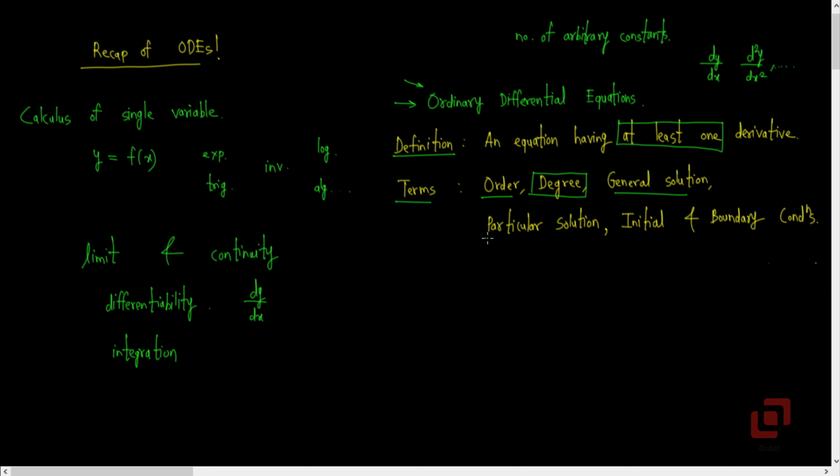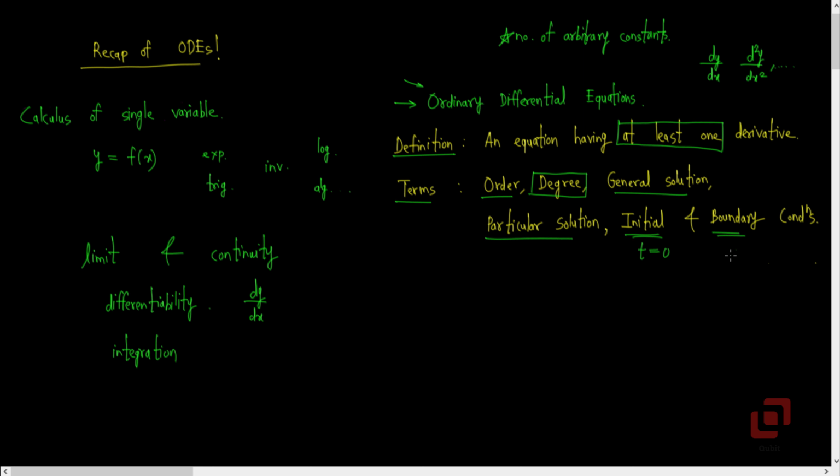From an application point of view, you were introduced to the term particular solution, which involved finding the values of the arbitrary constants depending on supplementary information provided in the question. The additional information provided in the problem usually consisted of the initial and the boundary conditions. If the independent variable is time, then at t equal to 0, whatever value the dependent variable takes is set to define an initial condition.